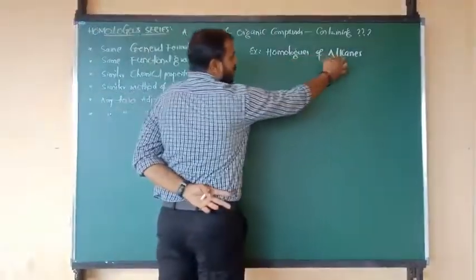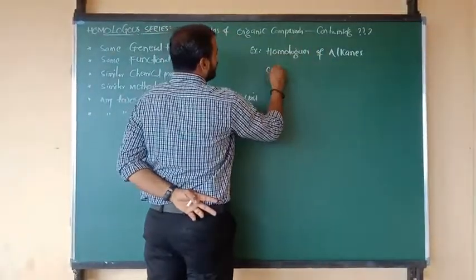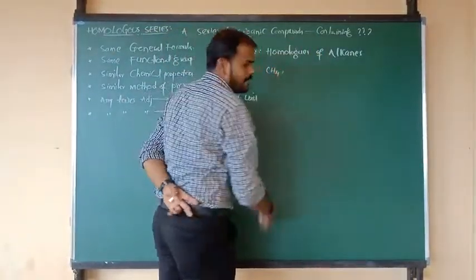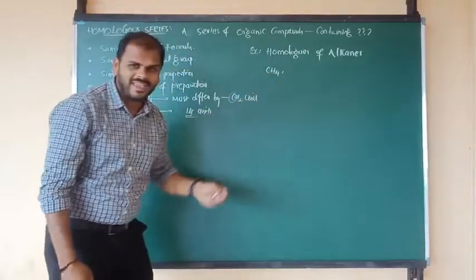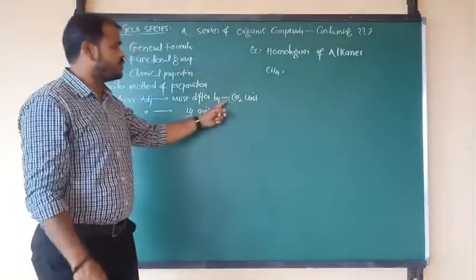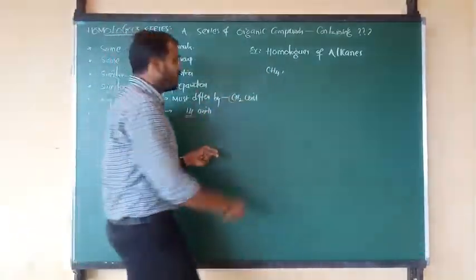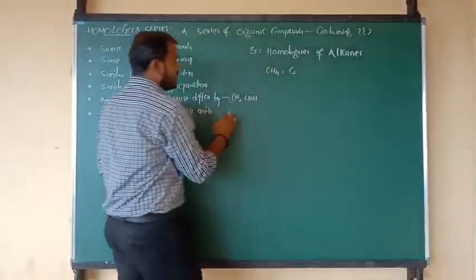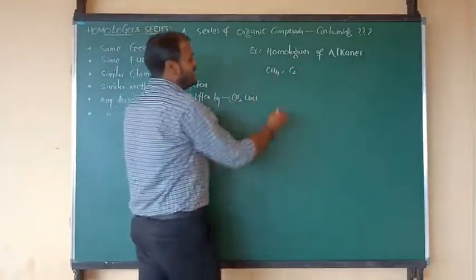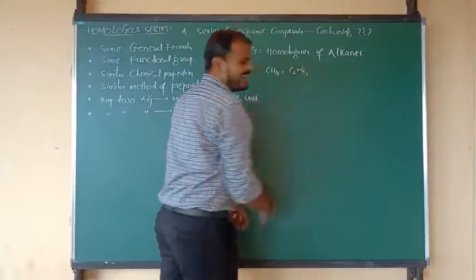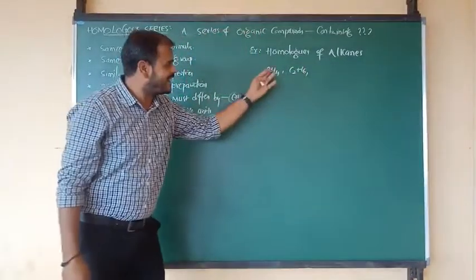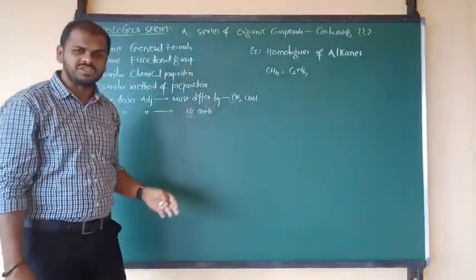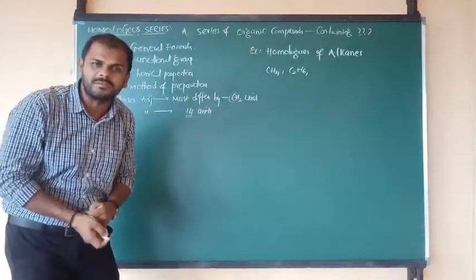The first alkane, as you know very well, is methane. To that methane we add CH2: one carbon becomes two carbons, four hydrogens become six hydrogens. So between these two compounds, methane and ethane, the gap is CH2. Both are homologs of each other.